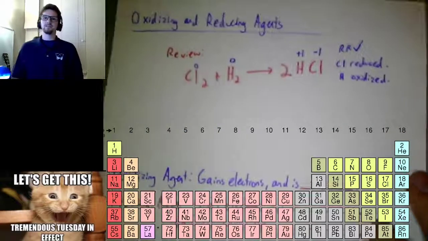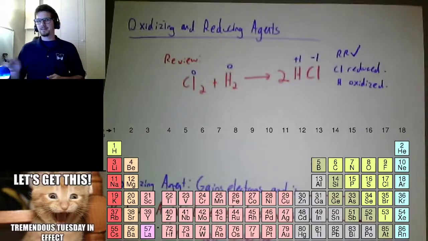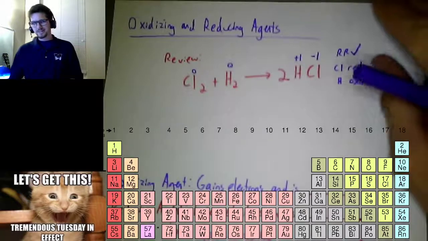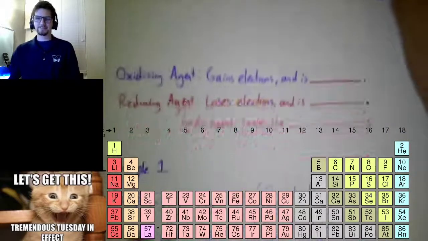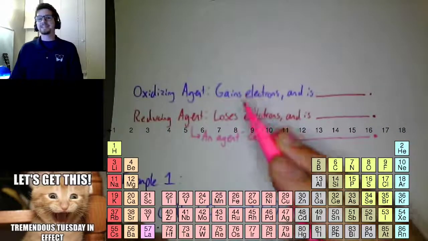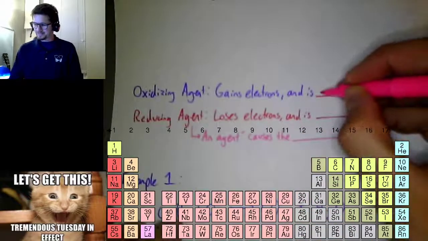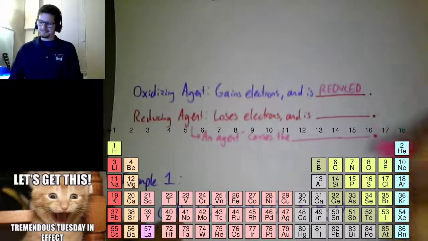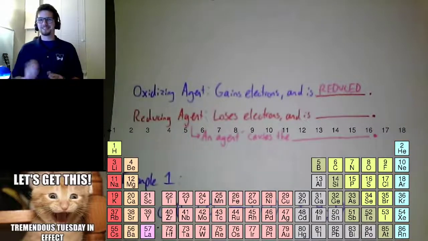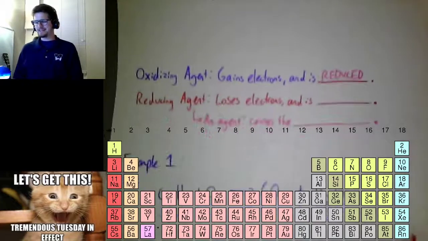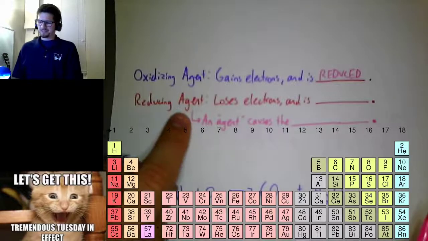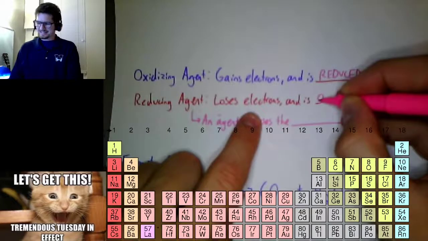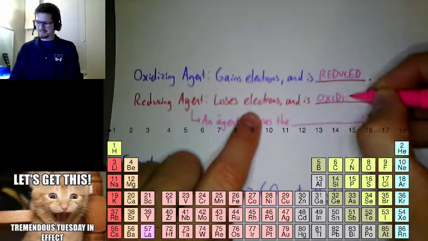Okay, so now we're going to add in another piece called oxidizing and reducing agents. Now, what is an oxidizing agent and a reducing agent? An oxidizing agent is something that gains electrons and is reduced. Don't think too hard about this. An oxidizing agent is something that gets reduced. And a reducing agent loses electrons and it gets oxidized.